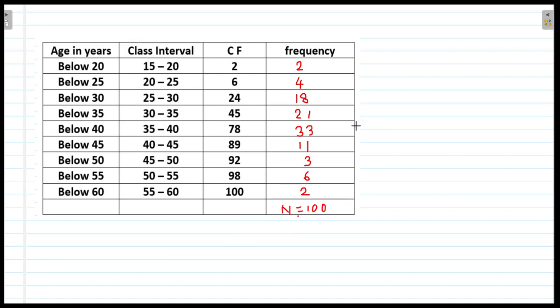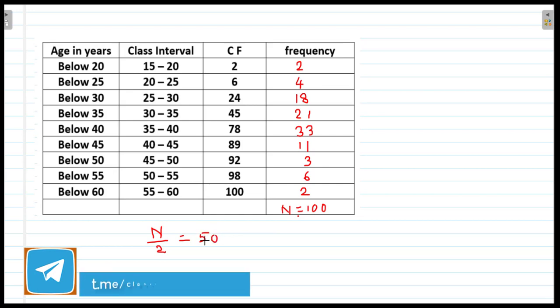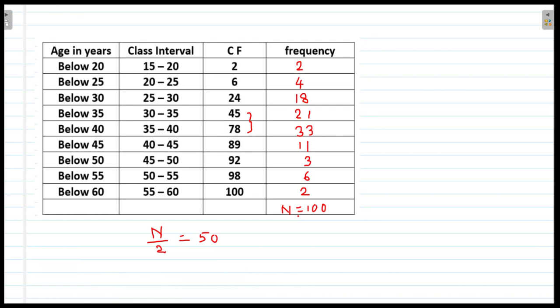So first we find n by 2. So n by 2 means what? 100 by 2, half of 100, that is 50. Then we search for 50 in the cumulative frequency. So 50 lies from 45 to 78, correct?